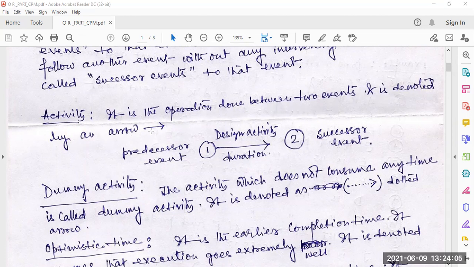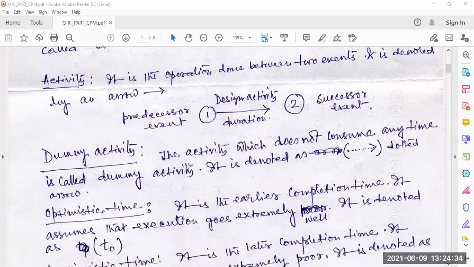So between any two events, the activity done is generally denoted by an arrow. Between the preceding event and the successor event, what is done is called the activity. Here the design activity, with its duration, is shown by an arrow.